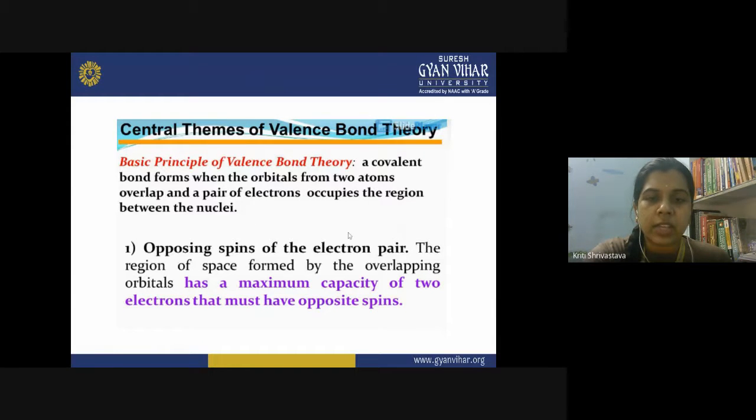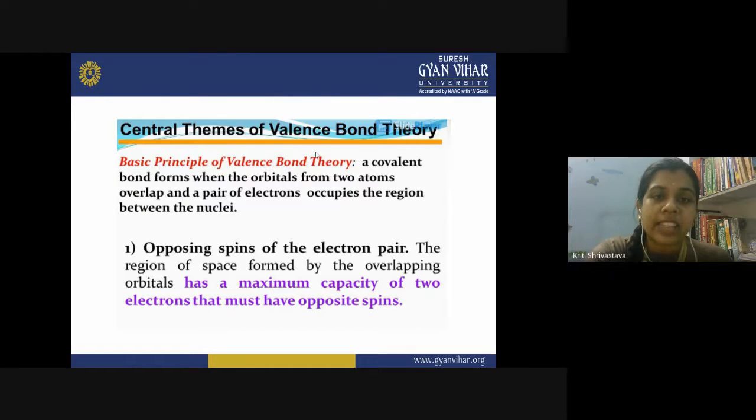It is actually the shared area between the two atoms, and there the electron pair resides. According to quantum mechanics, you cannot locate the electron in any orbital. You cannot locate the electron. It is actually the probability of finding the electron around the nucleus. So later on, it was found that this becomes the limitation of the VBT.